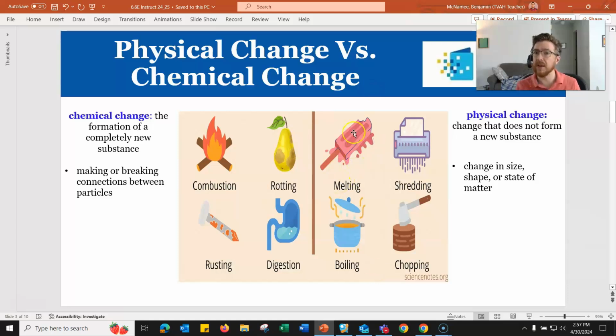So some examples would be melting and boiling, which are two different phase changes. Here you're going from a solid to a liquid. Here you're going from a liquid to a gas states of matter. And then shredding, chopping, you're changing the shape and size of something, but you are not changing what it is. You're not forming something new.